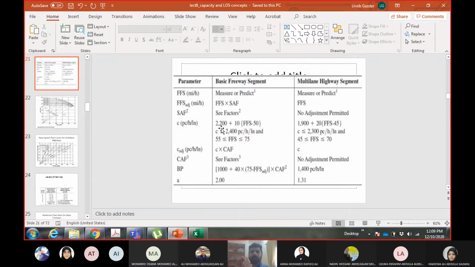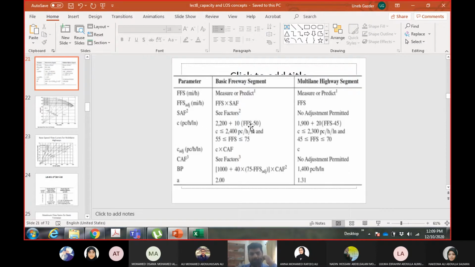Unless something is mentioned like this, you will not consider any adjustment factors. So FFS and FFS adjustment will remain the same. This adjustment factor will become 0, and similarly capacity adjusted and capacity will remain the same. Capacity adjustment factor will be 1. Both adjustment factors will be 1. If no conditions are mentioned, adjustment factors will become 1.